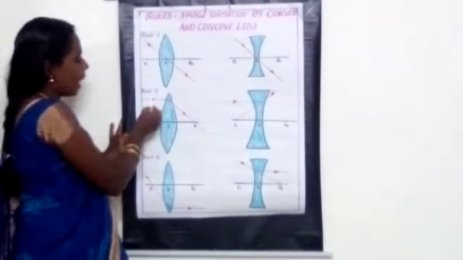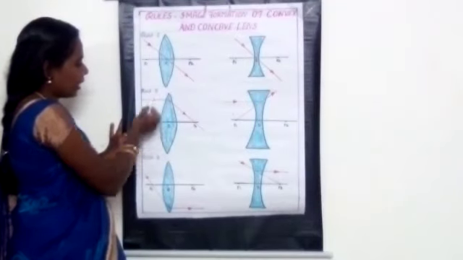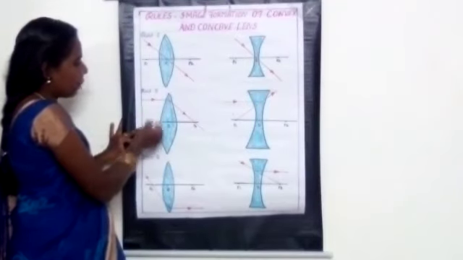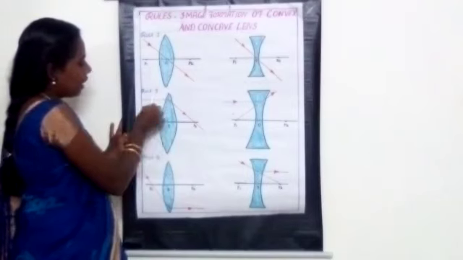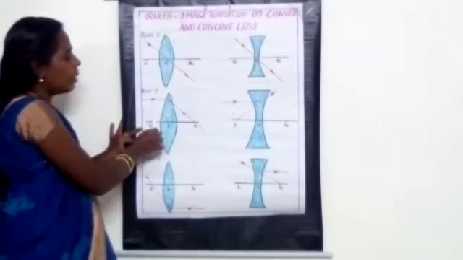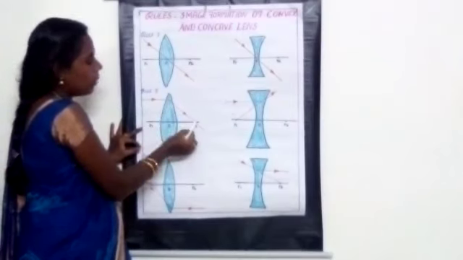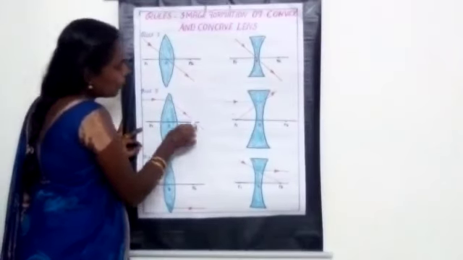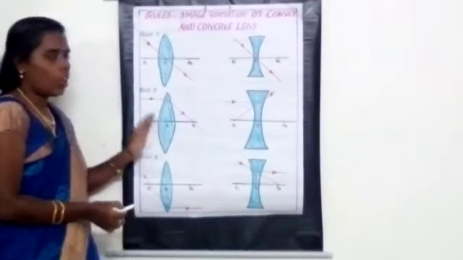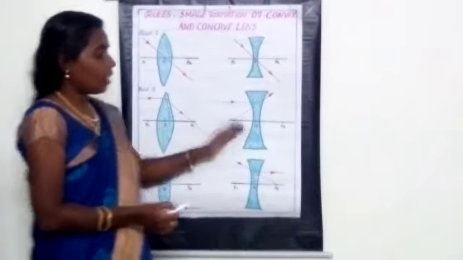If the rays are parallel to the principal axis, see here, these two lines are parallel, isn't it? After refraction, it will pass through the principal focus. This is for the convex lens. And what about the concave lens?